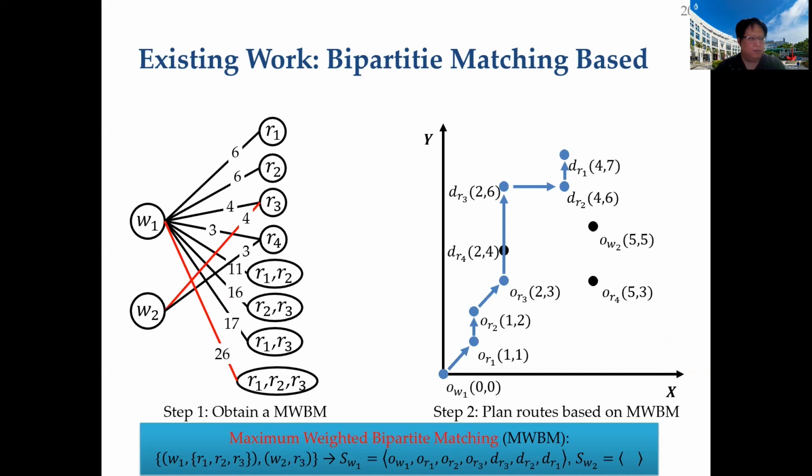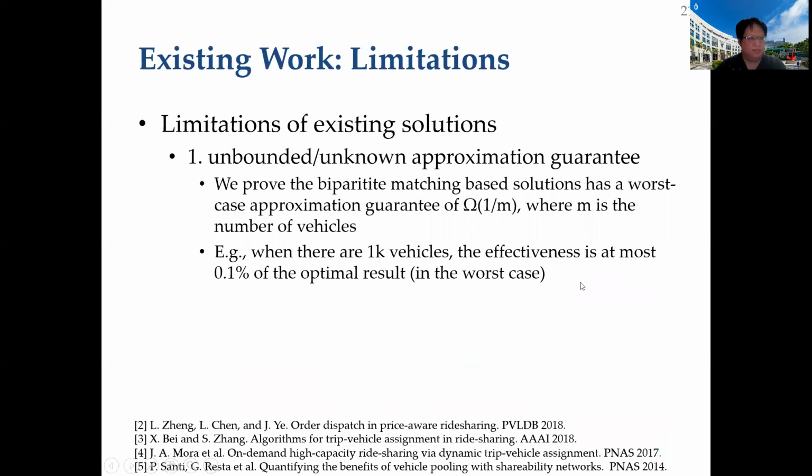In this example, we can observe that the request R3 is assigned to both vehicles based on the bipartite matching. As a result, the request R4 is not assigned to anyone, although W2 can actually serve it. By theoretically analyzing such situations, we prove the approximation ratio of such solutions is at least omega 1 over m, where m is the number of vehicles. For instance, when there are 1,000 vehicles, the effectiveness of such solution is at most 0.1% of the optimal result in the worst case, which is not acceptable.